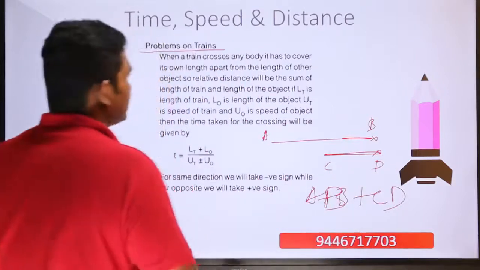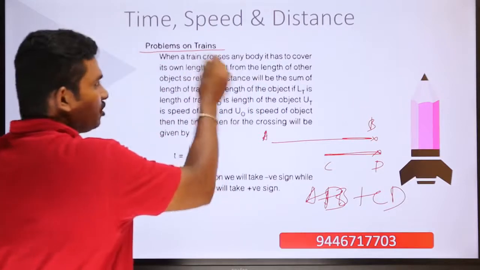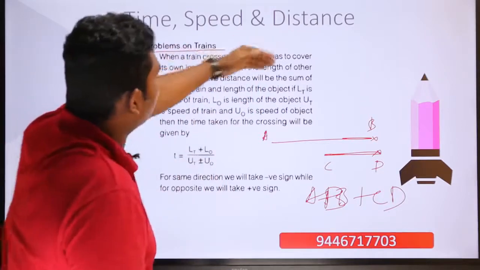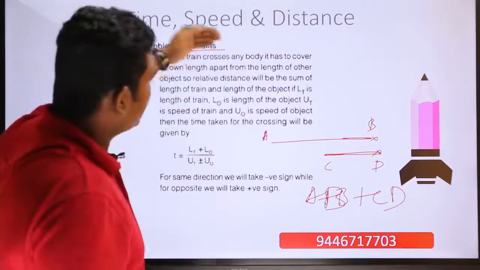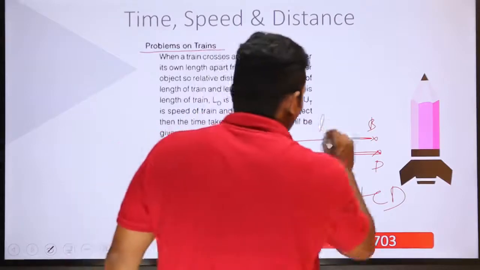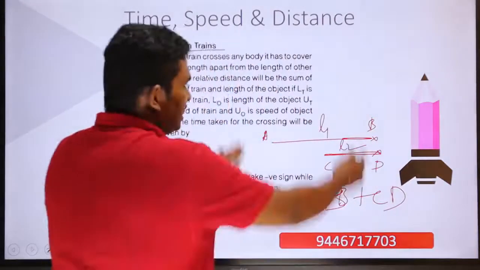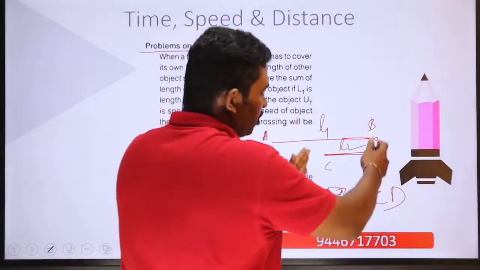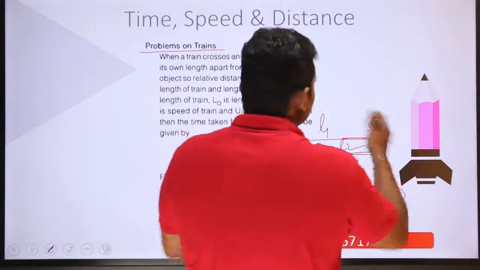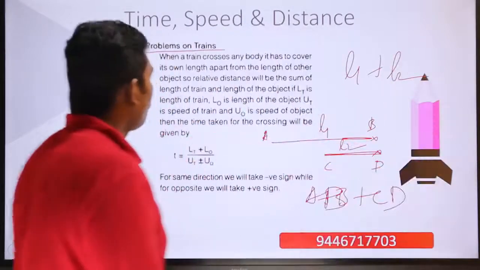So that is what is said here. If the train has to cross any body, it has to cover its own length apart from the length of the other object. So if the train is of length L1 and the object to be covered is of length L2, then the total distance it takes will be L1 plus L2.